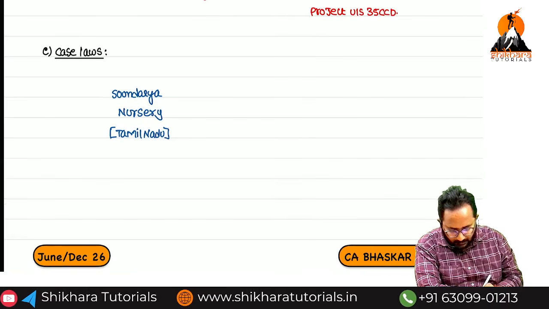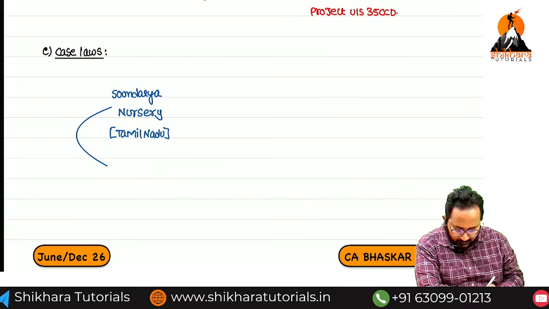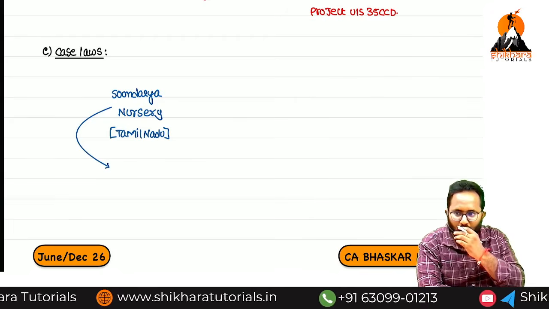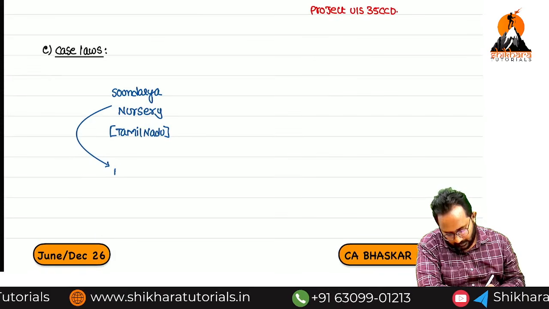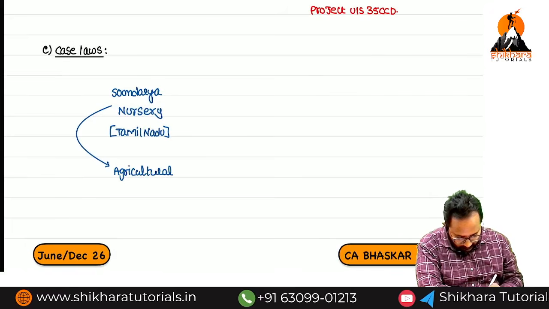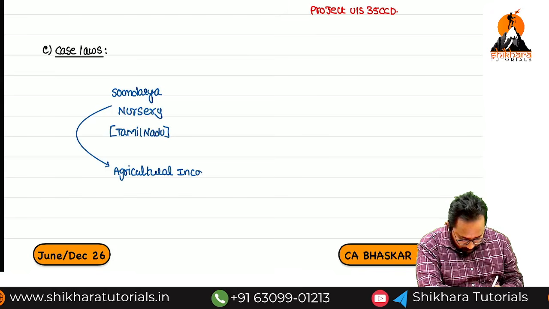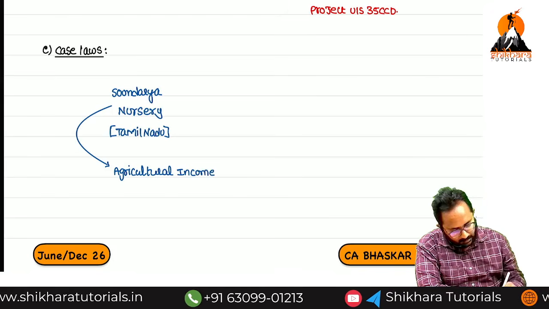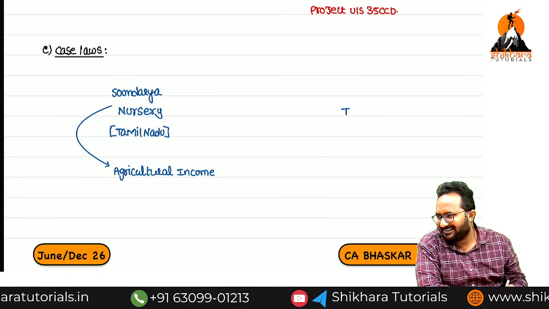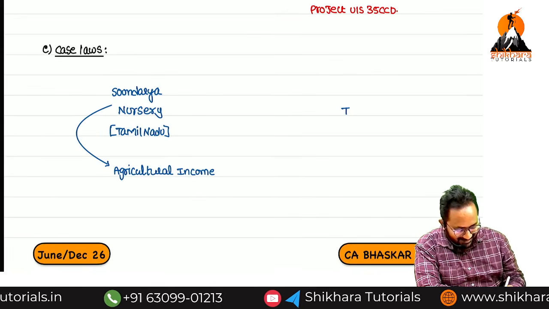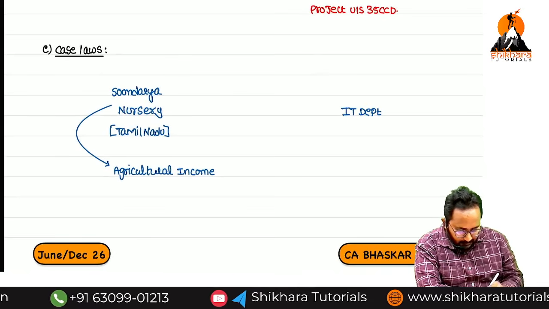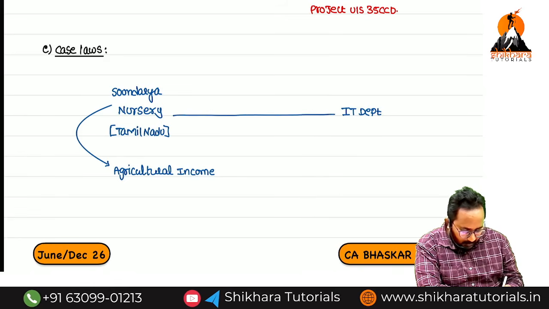Whatever income we are earning from this nursery, they are arguing that it is agricultural income. On agricultural income, no need to pay tax. They also know some point, that's why they say it is agricultural income. But on the opposite side is the IT department, the income tax department. So there is an argument between these two.